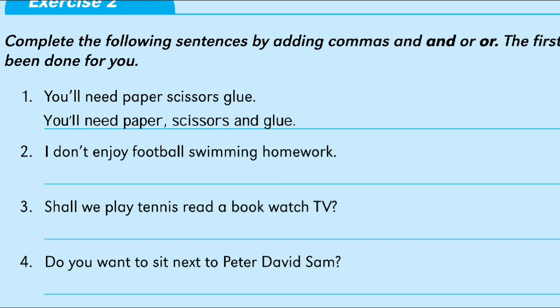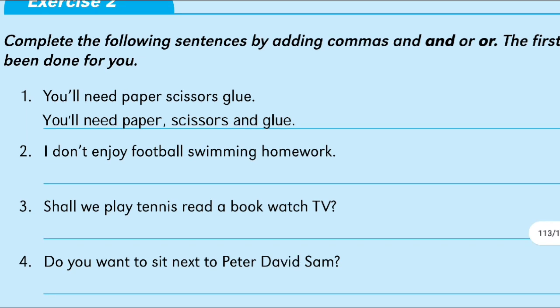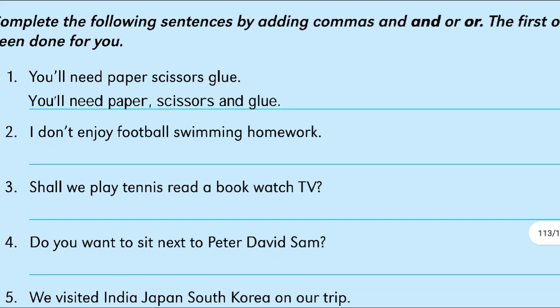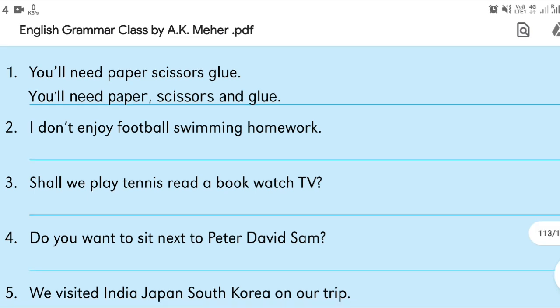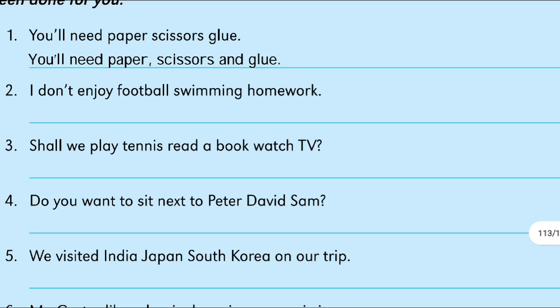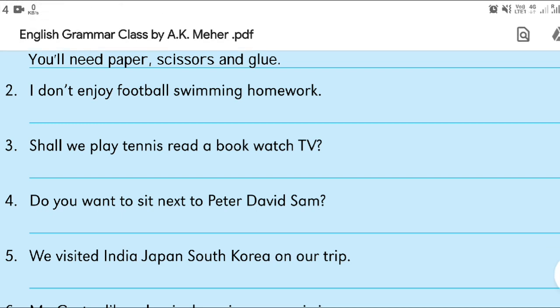We have to use these three things: comma, and, or. So the first one is clear. You can see here, you will need paper, scissors and glue. Three things are there: paper, scissors and glue. So after paper there is a comma, then scissors and glue. In between scissors and glue there is "and" written. So like that, I am doing one or two exercises here for you.